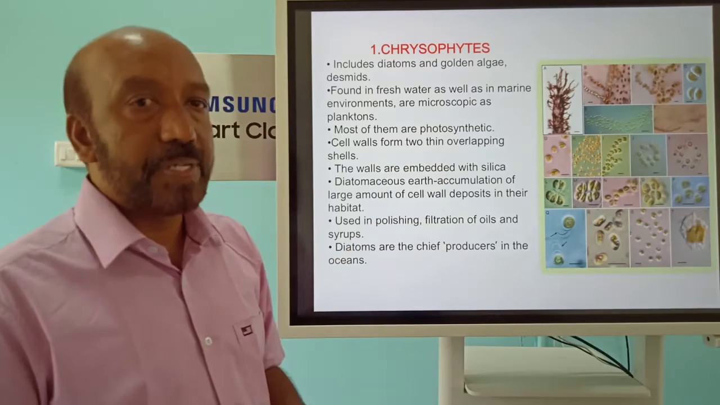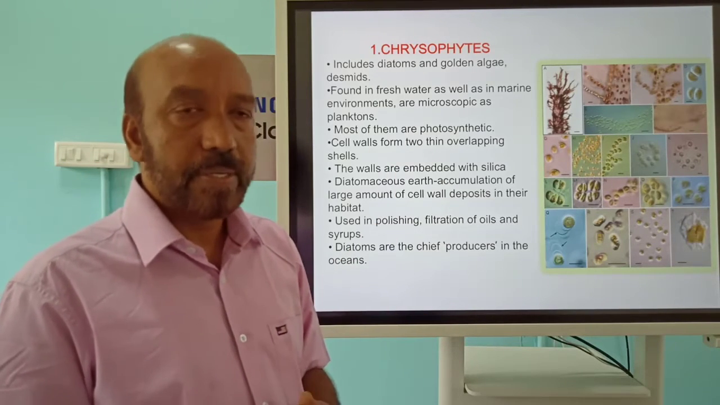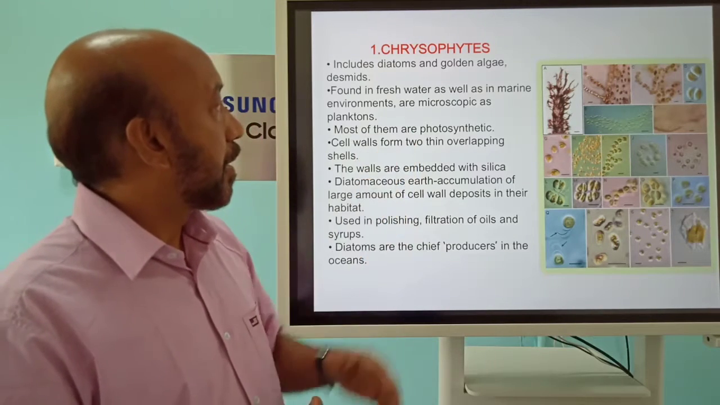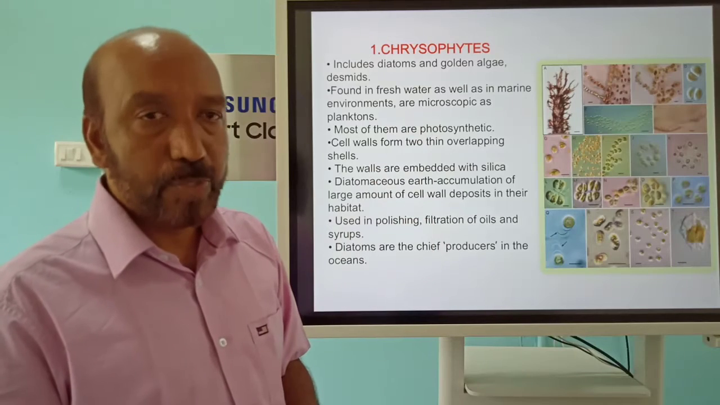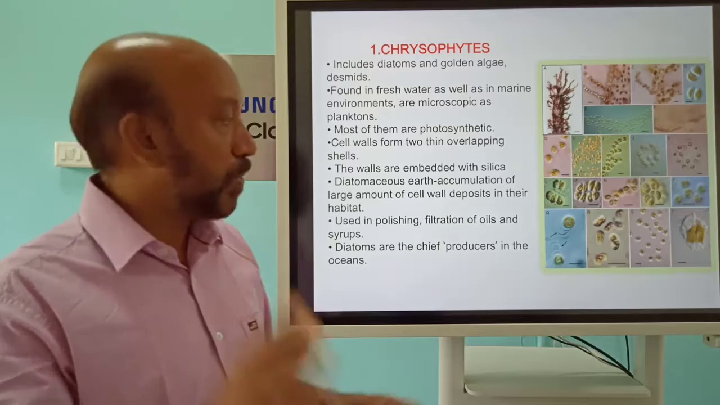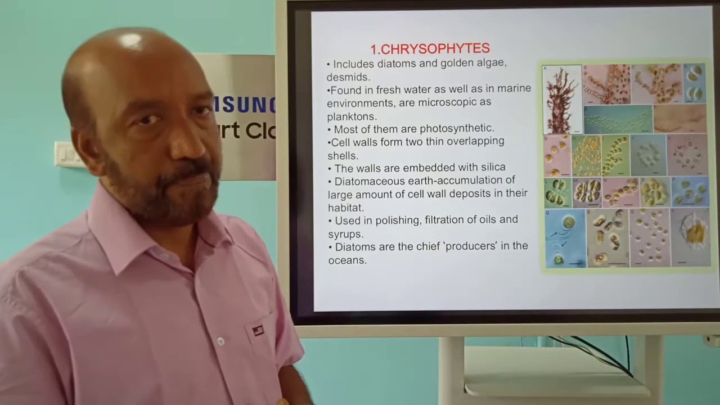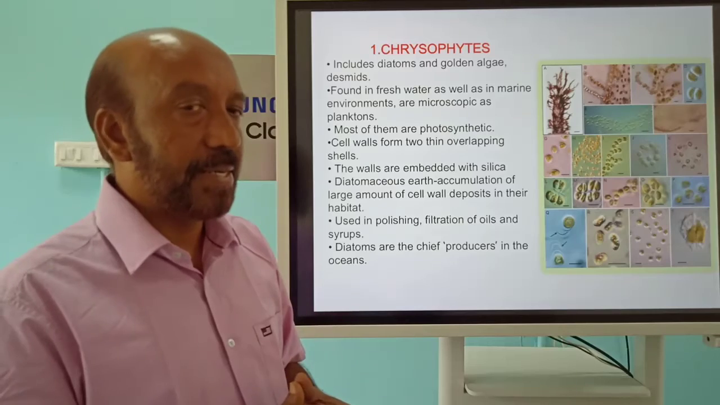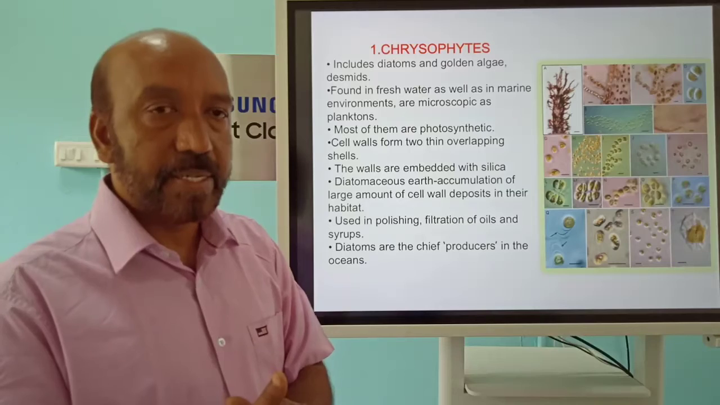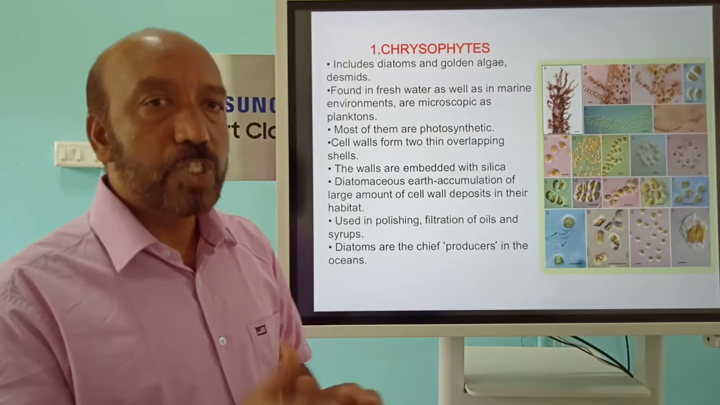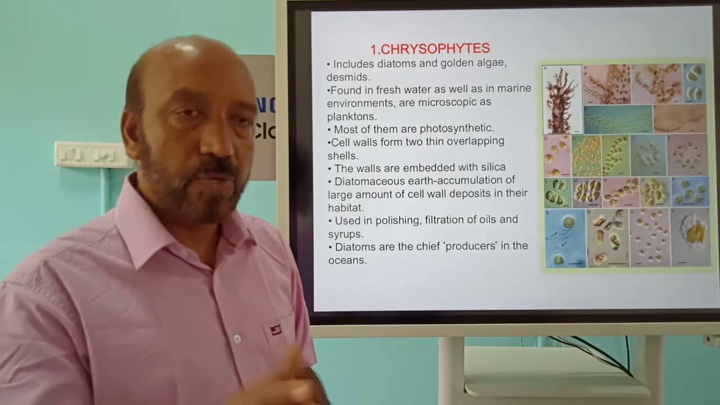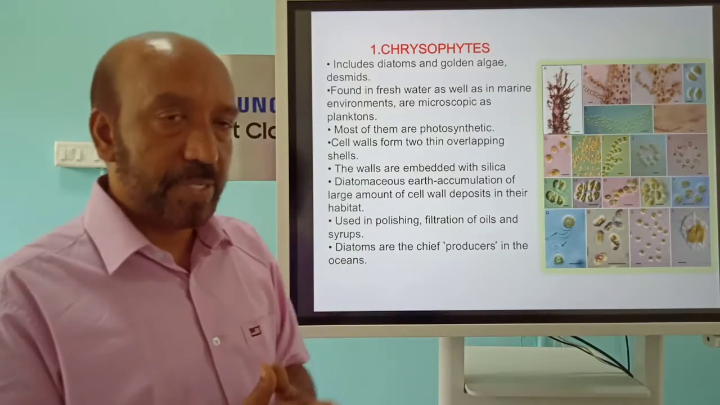First one is chrysophytes. They are all aquatic, present in both marine and freshwater, and are normally called diatoms, golden algae or desmids. They are the chief producers of the aquatic ecosystem. As for structure, this organism has a shell-like structure as the cell wall, made especially of silica. They are also called planktons and are microscopic in nature.